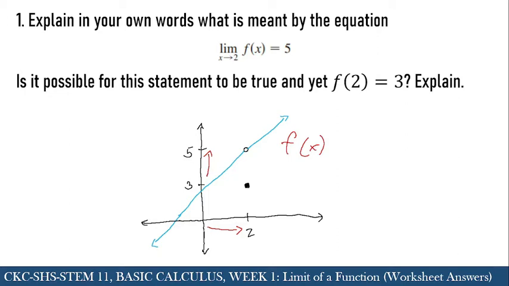Similarly, on the right hand side, if we approach 2, the function will also be approaching 5, and therefore the limit is equal to 5. But if we directly substitute the value of 2 into this piecewise function, it will give us an output of 3.